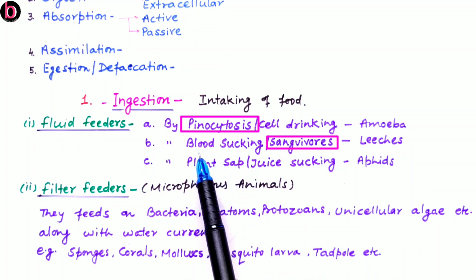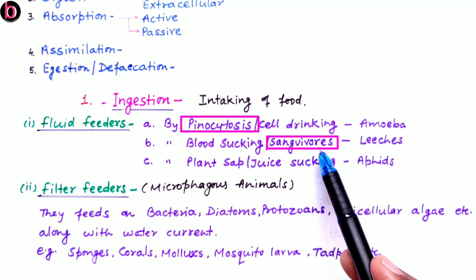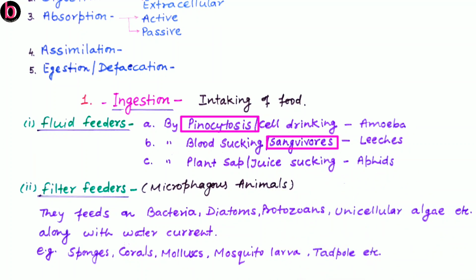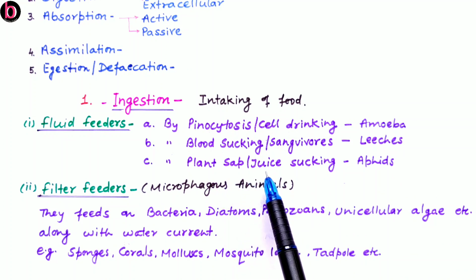Next is leeches. Leeches feed on blood. They are ectoparasites. This type of nutrition is known as sanguivorous. The last one is aphids. They feed on plant sap or plant juices with the help of their mouth parts. The process is fluid feeding.